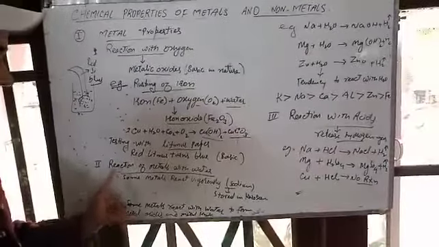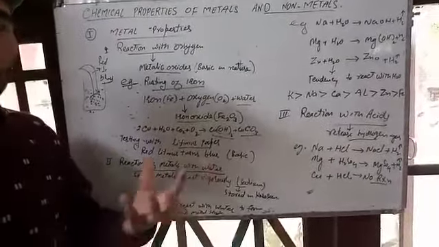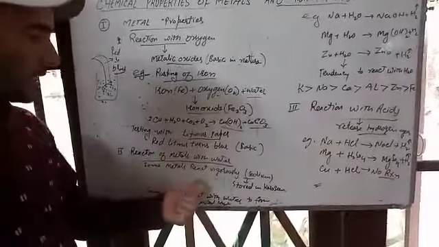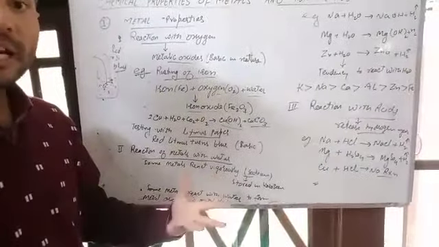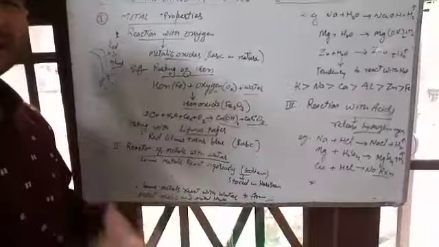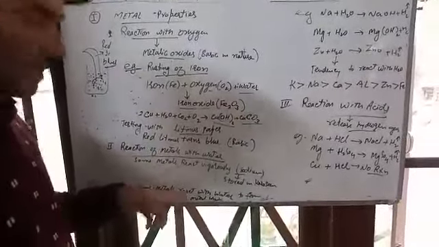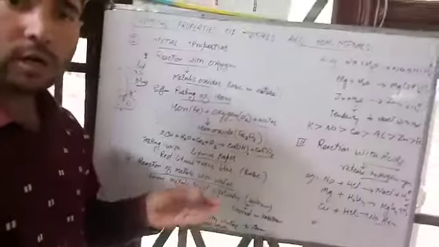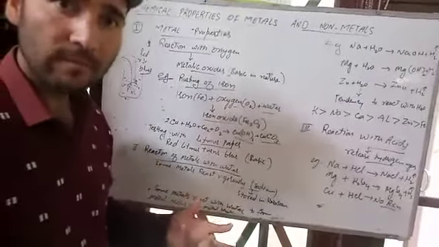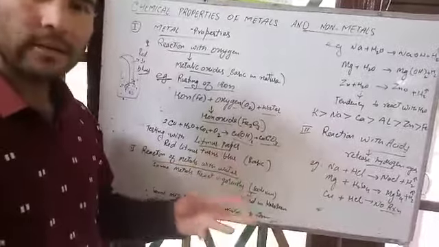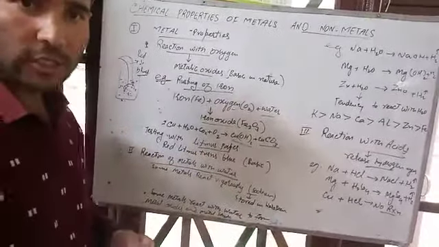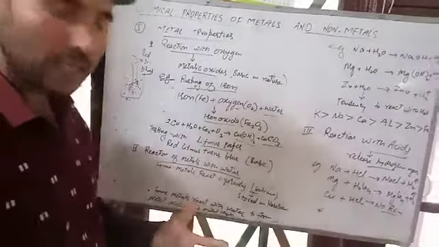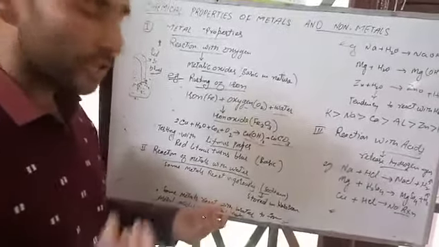Next type of reaction is reaction of metals with water. How do metals react with water? Some metals react with water vigorously. That means vigorously means very actively. For example, sodium. Sodium is a metal. If you put sodium in the water, it burns. That reaction is known as a vigorous reaction, immediate reaction, or bursting reaction. You can say explosion reaction.